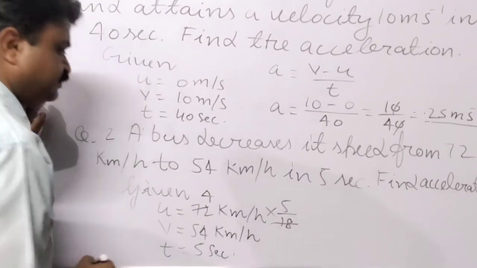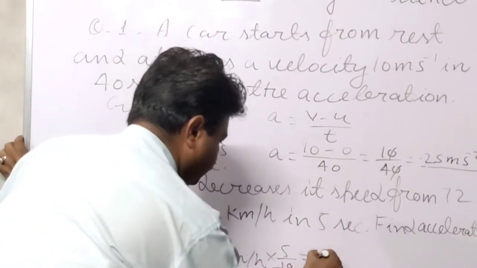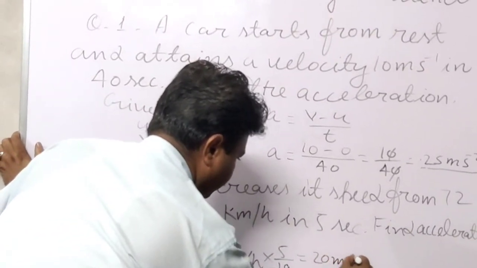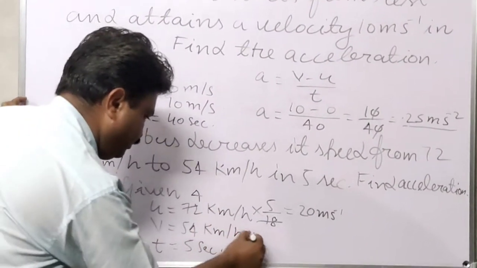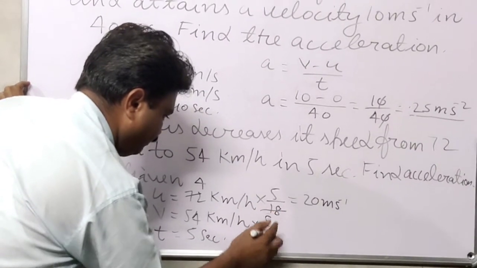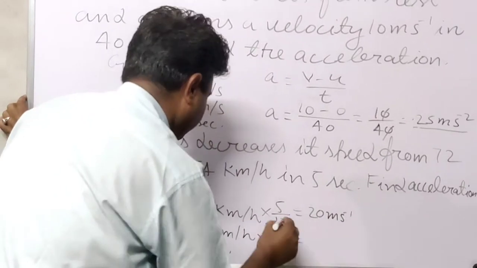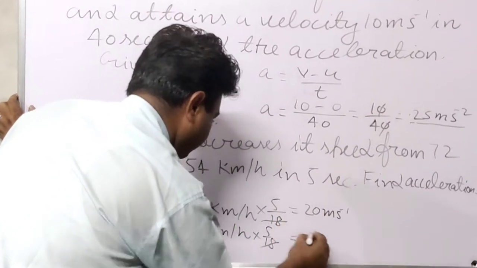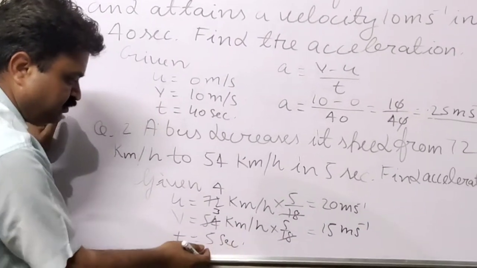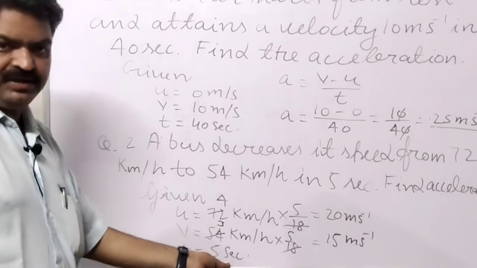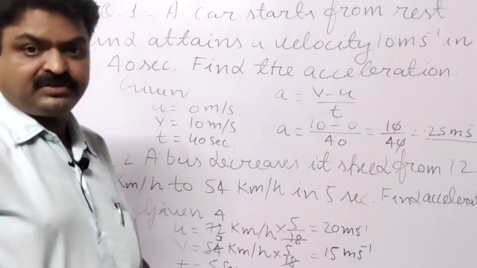18 4s are 72, 5 4s are 20, so it is 20 meter per second. Next is 54. Again you will multiply it by 5 upon 18. 18 3s are 54, and here it is 15 meter per second. Now there is no need to change the time because it is given in seconds. So we have converted the units here.